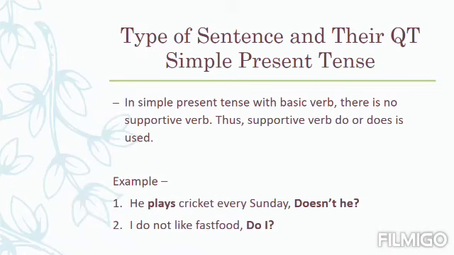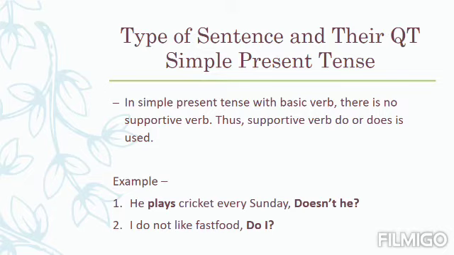Now, type of sentence and their question tag. The question tag can be made according to the type of sentence. First of all, we are looking at the question tags of simple present tense. There are two types of simple present tense.